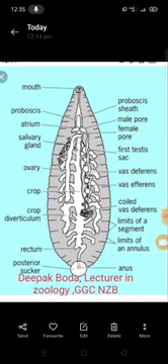The oviducts of the two sides unite to form a common oviduct, which is S-shaped. At the junction of the oviducts is a mass of unicellular albumin glands opening into the common oviduct.